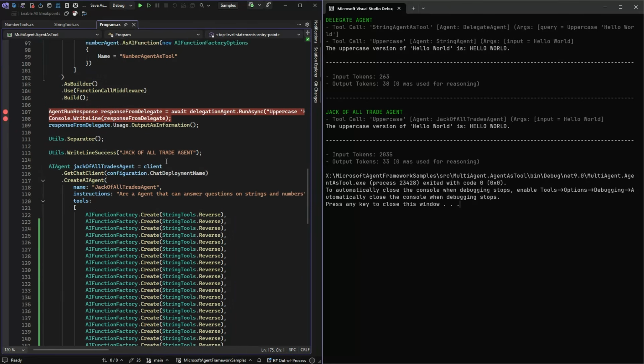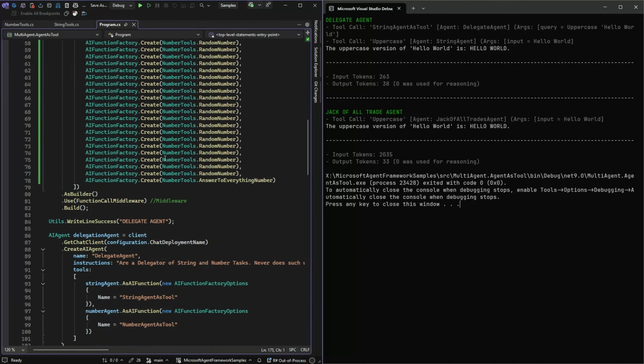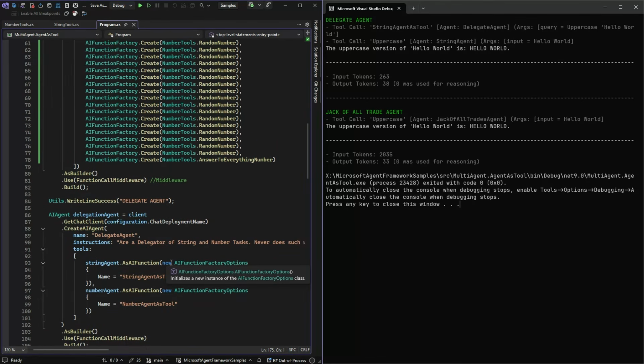Every time the delegation agent is called, it only needs the tools for whichever of the 2 agents it needs. If it needs both of them, it will be the same, of course. But imagine you could group all your tool calls into multiple groups and put them in separate agents.